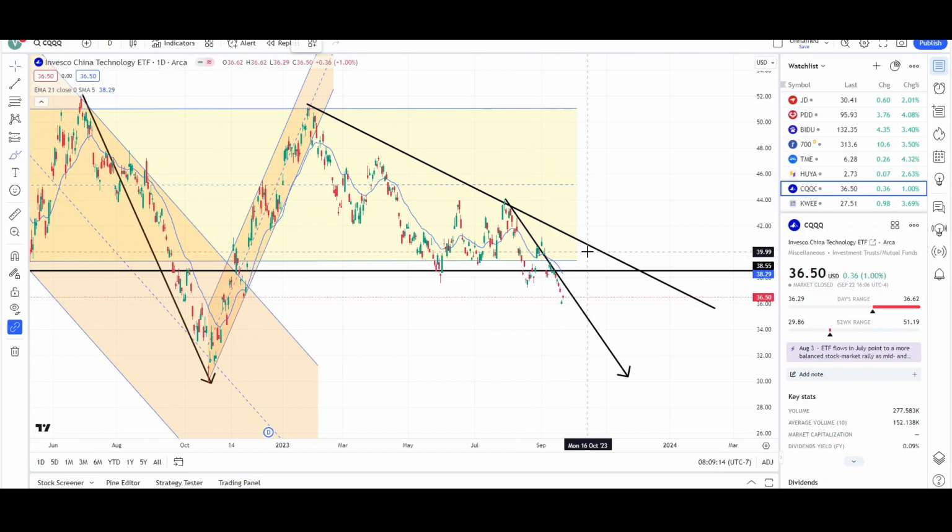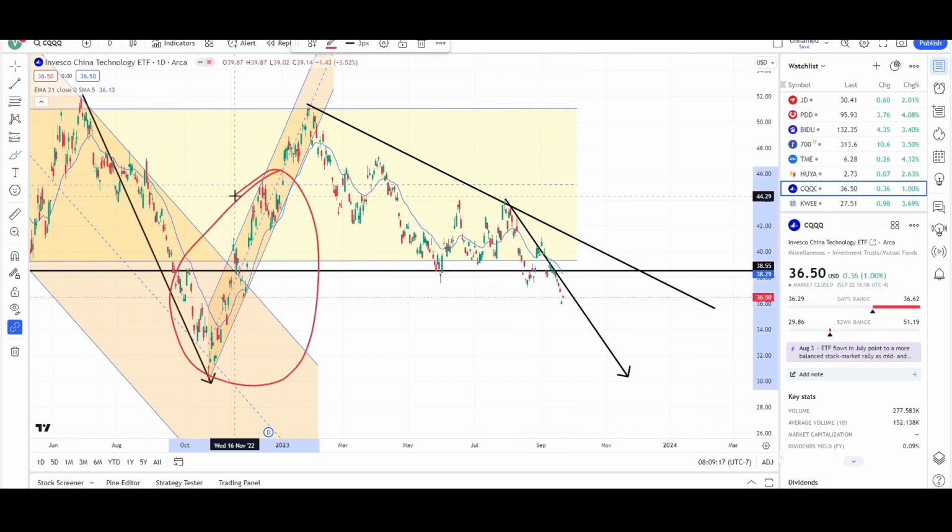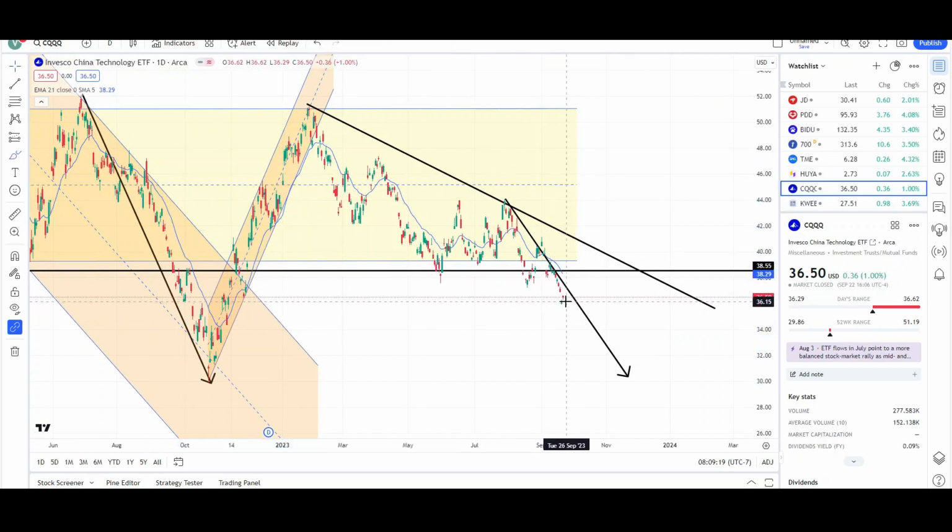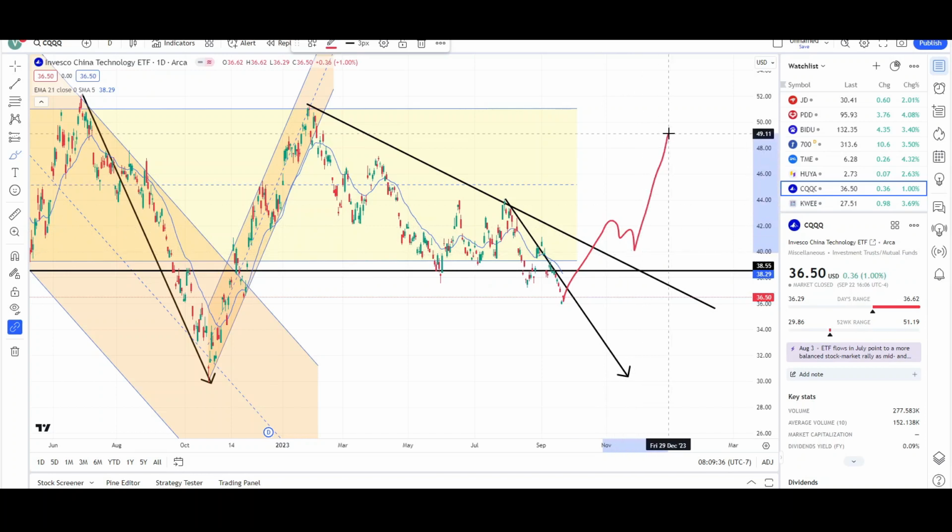And if we see aggressive buying like we did over here, then you know that the bears most likely will not continue moving down, and we're probably going to see a very strong reversal to the upside. So what I want to see is a break of this EMA, a break of the trend line, at least price getting back above the 38 level. If it gets in the 40s, it's starting to look pretty good.